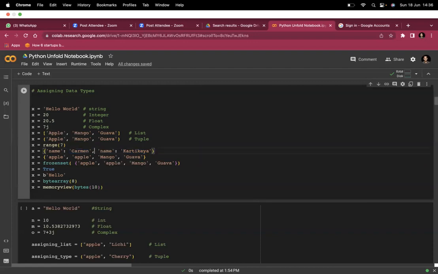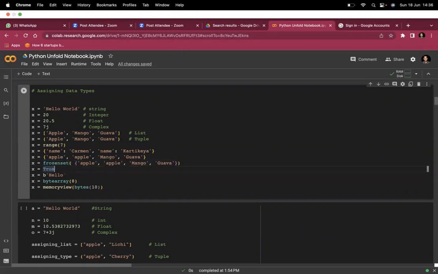So Python interprets, okay, this is the dictionary data type. But if there is no colon, then Python sees, okay, apple is there, comma is there, then again apple is there, and with this bracket notation, Python says, okay, it's a set. In the same way, it's called frozen set, where you do some typecasting on the set and make it a frozen set.